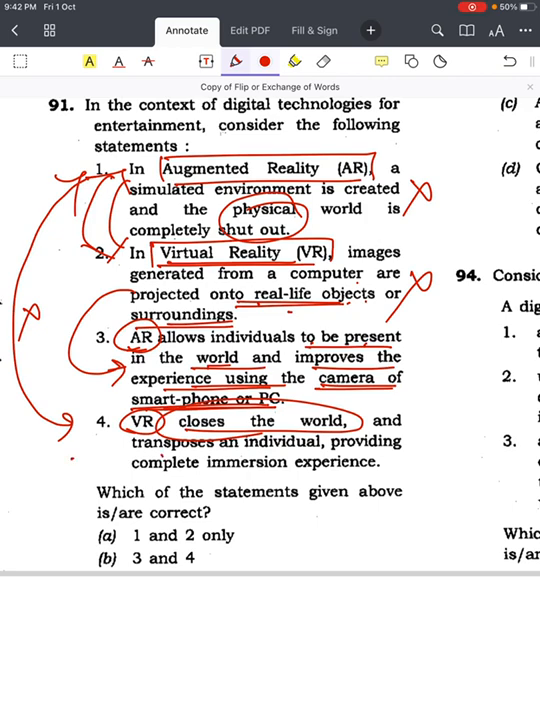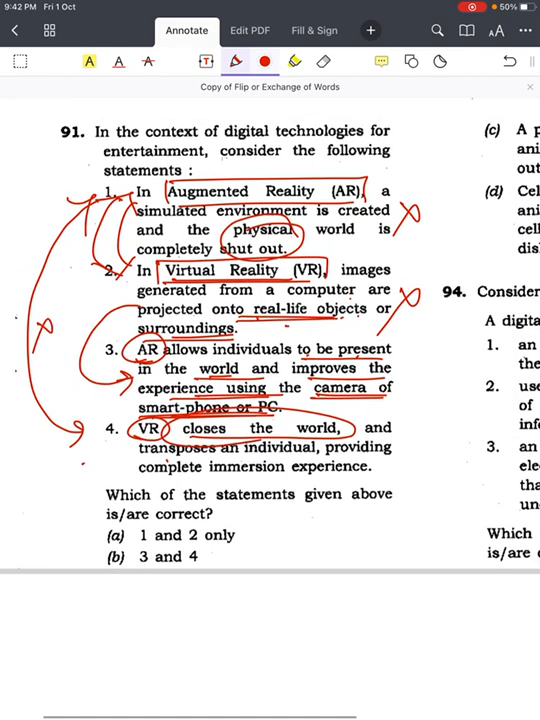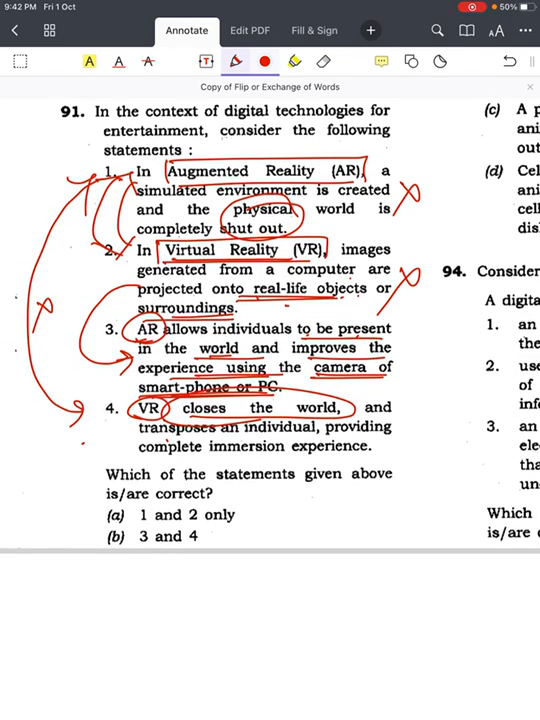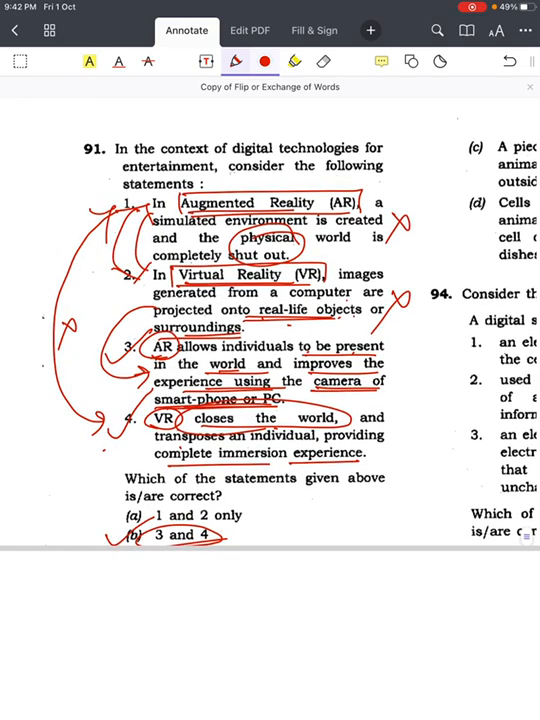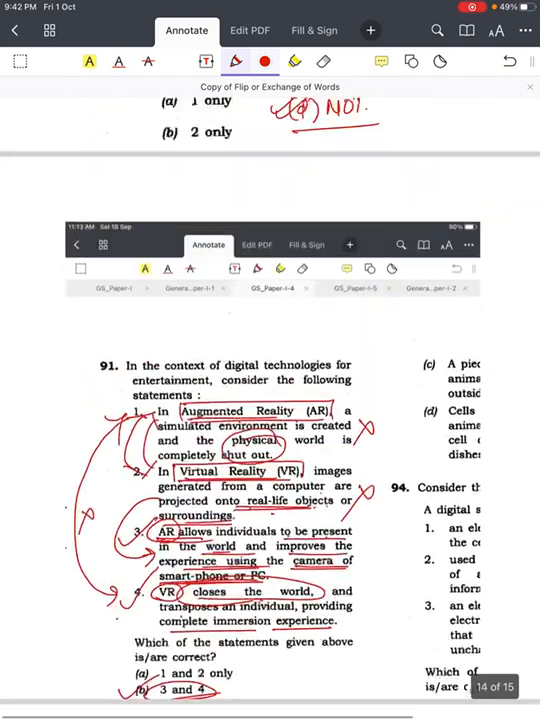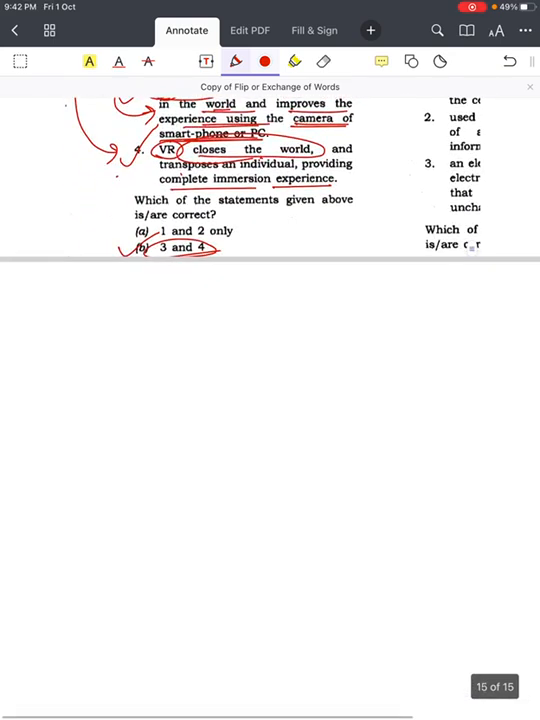So you can remove options where you see 1 with 4. We don't have these options here. But now look at the fourth statement. VR closes the world and transposes an individual, providing a complete immersion experience. That's why the 3rd and 4th statements are correct. Answer is B, 3 and 4. The first and second statements are wrong. Here again UPSC has just exchanged the words augmented reality and virtual reality, but in the 3rd and 4th they have not exchanged. So you have to be careful in these kinds of questions. That was with respect to flip or interchange of keywords.